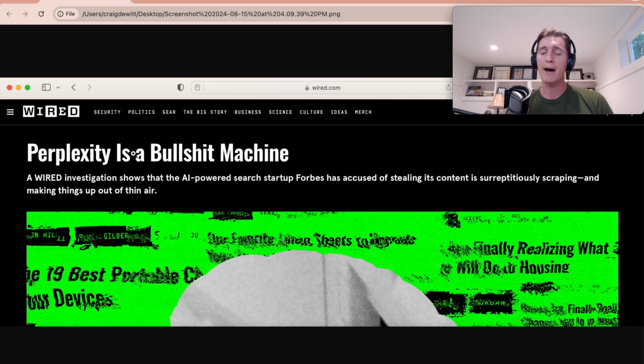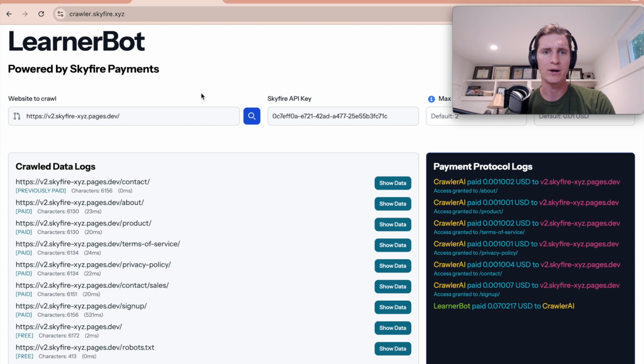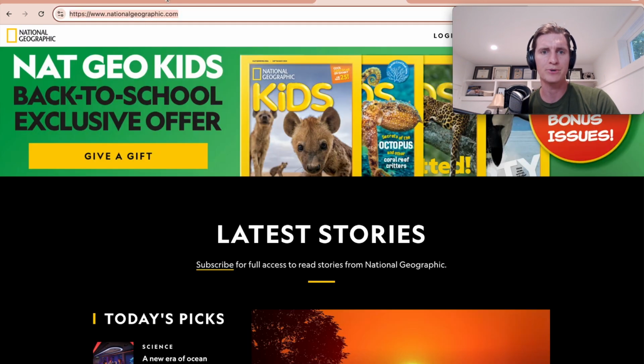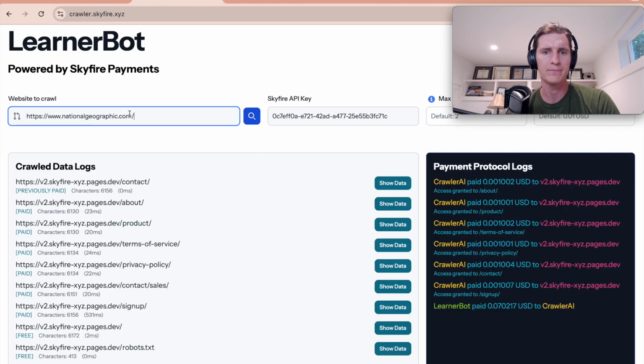First, I'm going to show you how web scraping happens today. That is, how are these agents or companies going out and getting data off the sites today? And then second, I'm going to show a better way using Skyfire. So I'll start by going to this web scraping agent. This is LearnerBot, and LearnerBot's job is to go out and find AI scrapers to scrape sites and then deliver information to put into its models. So I'm going to scrape nationalgeographic.com. Great site.